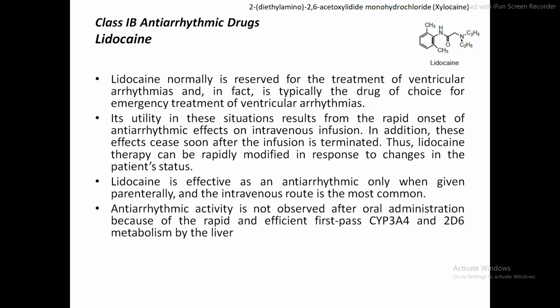Now lidocaine is normally reserved for the treatment of ventricular arrhythmias. Yesterday we discussed there are different types of arrhythmias, and in that we discussed ventricular arrhythmias. In ventricular arrhythmia, the impulses are generated rapidly in the ventricular region.